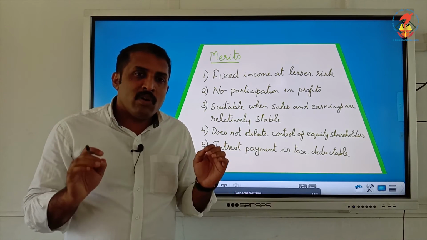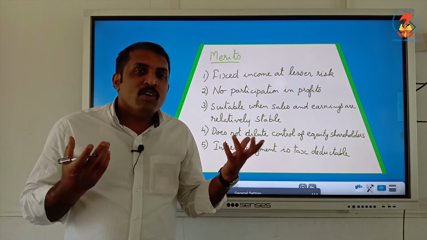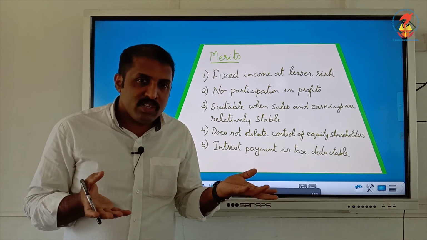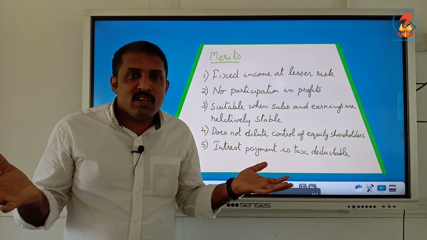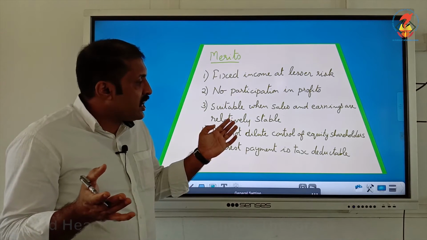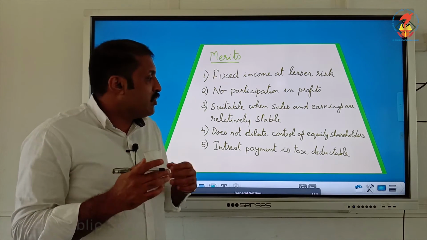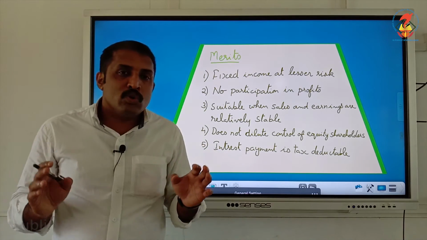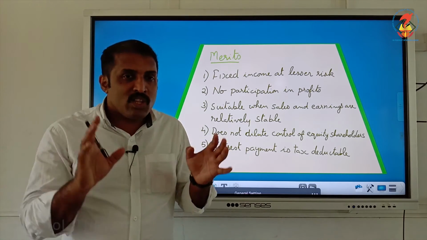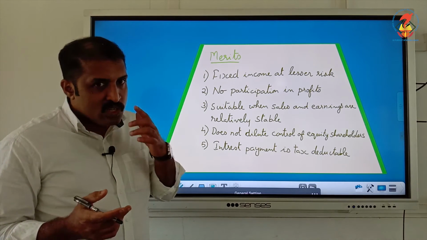They are only agreed to be repaid the amount at a future date with interest. Nothing more than that is given to the debenture holders. So it doesn't dilute the control of equity shareholders. That is another benefit.